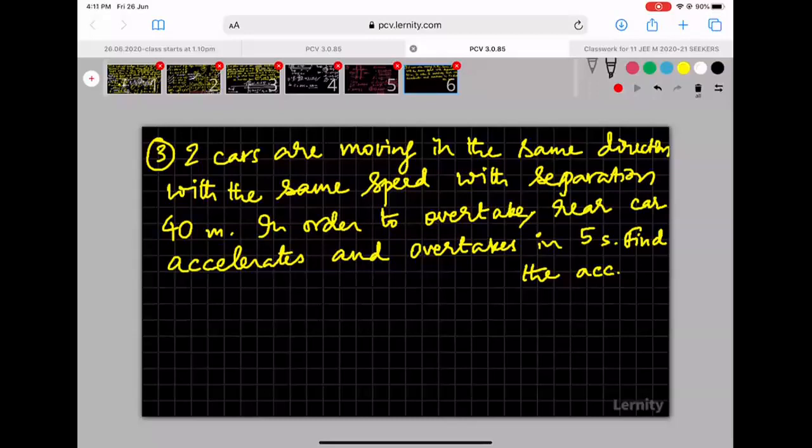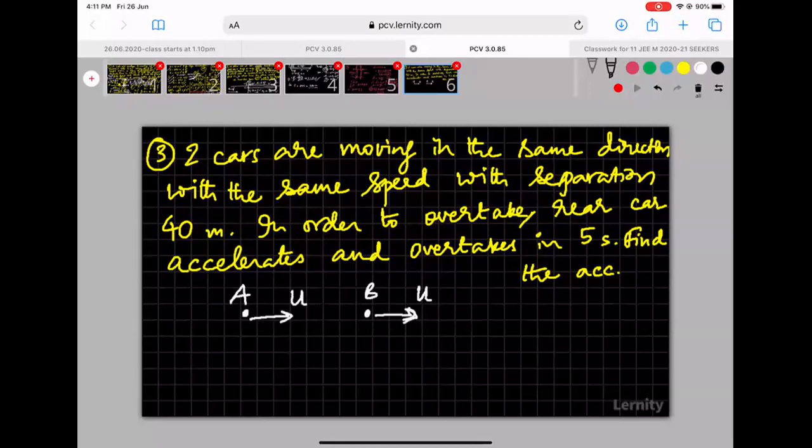I'll tell you the logic. You try to solve this. Okay. Now, at a certain instant, car A was chasing car B. So the rear car is basically A. Both are moving at the same speed. The speed is not given, which probably means it is not important, so I can take it as U, no issues. So both were moving in the same direction with the same speed. A is following B and A wants to overtake B.